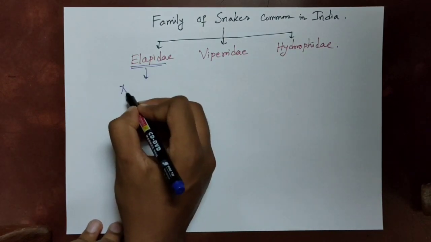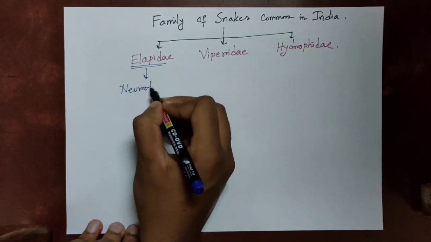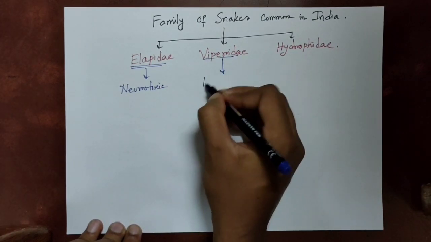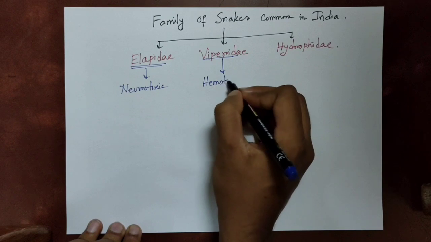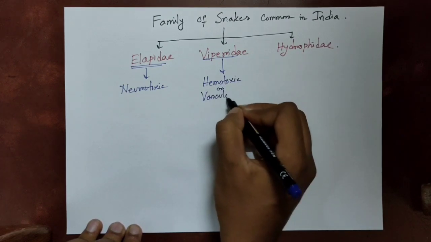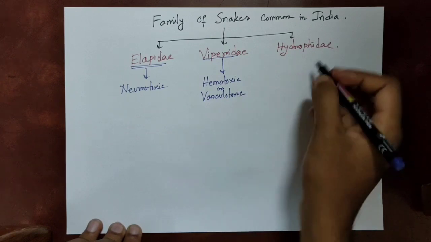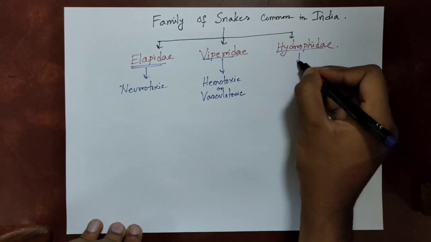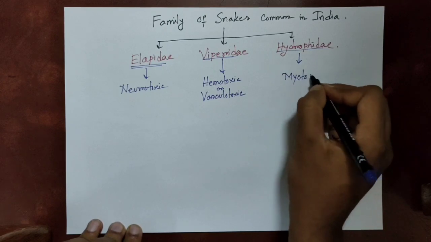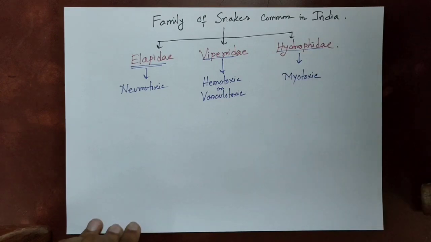The main thing to remember is that the Elapidae group of snakes are neurotoxic, and the Viperidae groups are hemotoxic or vasculotoxic. And the Hydrophidae family groups are myotoxic in nature.